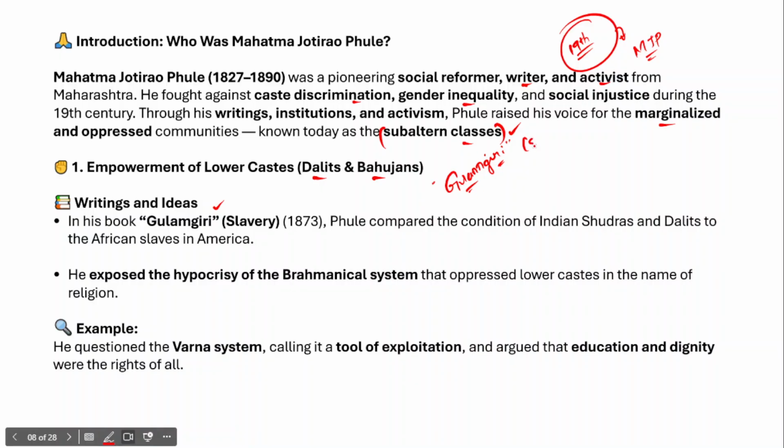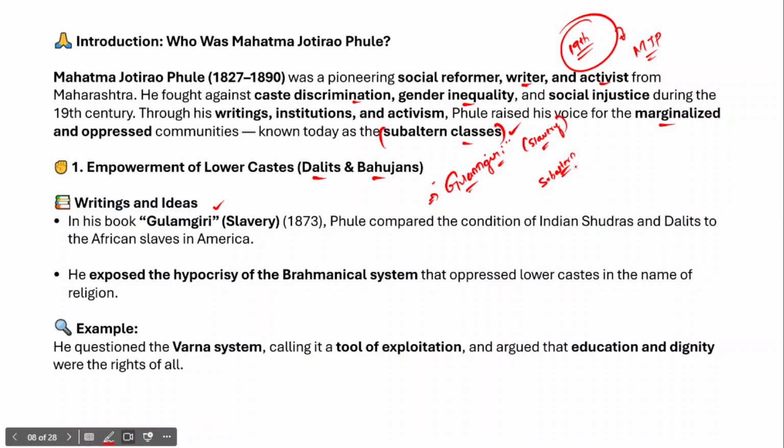Gulamgiri translates to slavery, right? In his book Gulamgiri, Mahatma Jyotirao Phule compared the condition of Indian Shudras, or the subaltern classes, or Bahujans or Dalits, to the African slaves in America.